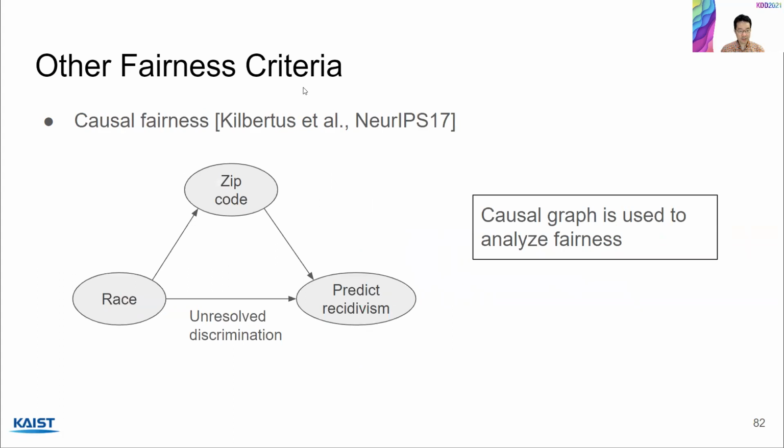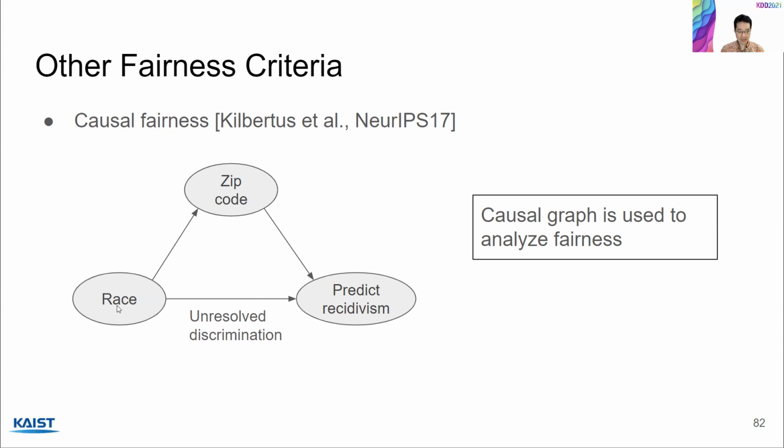The next fairness criteria I want to cover is called causal fairness. And here, the key characteristic is that it uses a so-called causal graph to analyze fairness. So in the previous measures, we were just looking at final results. But here, this is a more in-depth approach where we want to understand what's going on and see which attributes are affecting which other attributes.